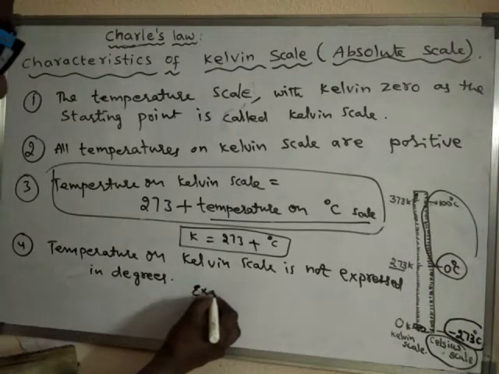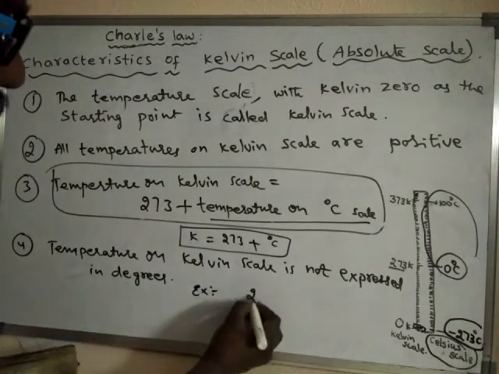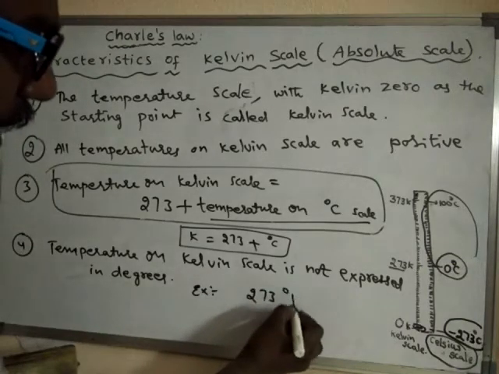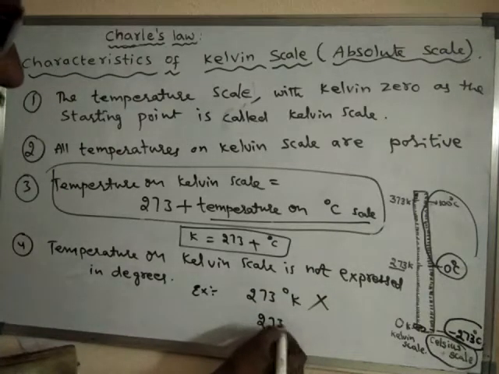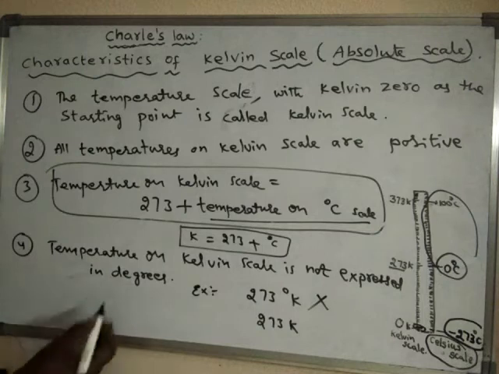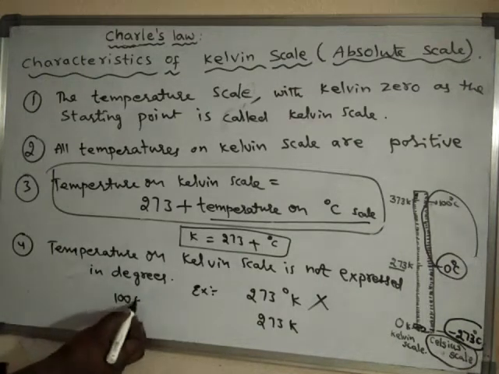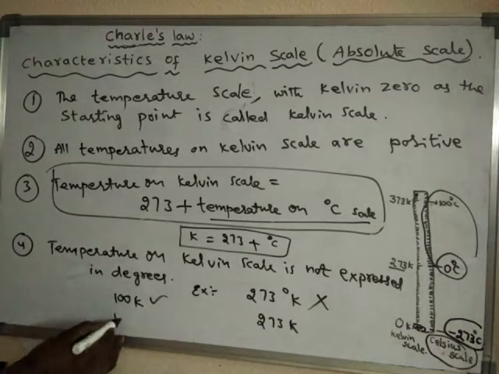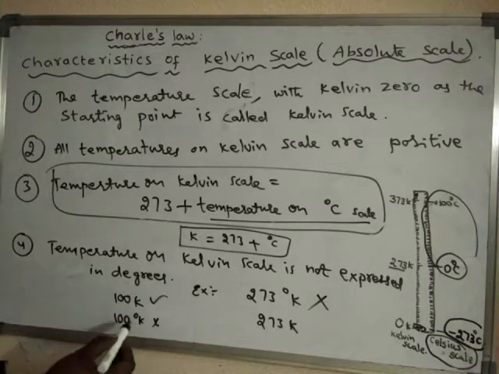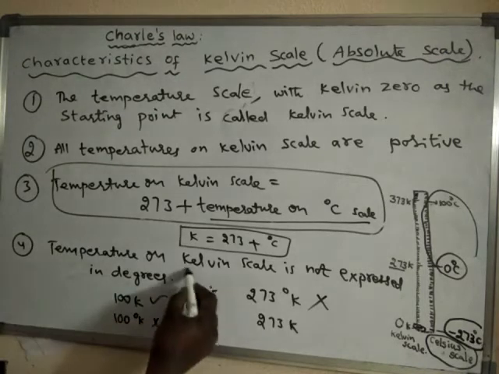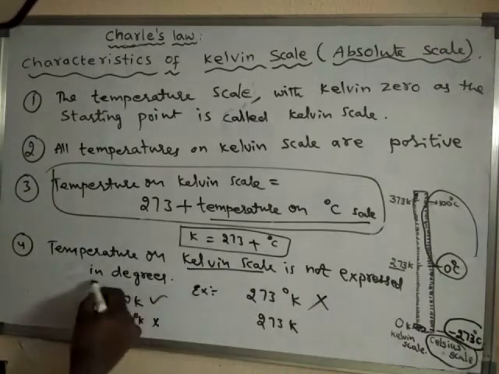Example, if we write 273 degree Kelvin, then it is wrong. We have to write 273 Kelvin. 100 Kelvin, it is right. 100 degree Kelvin, it is wrong. That means we should not express the Kelvin scale in degrees.